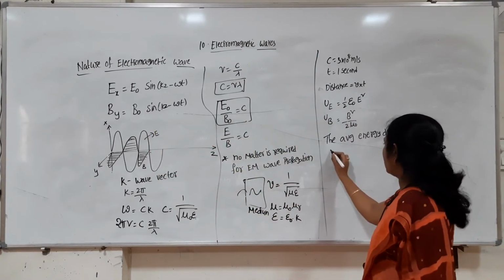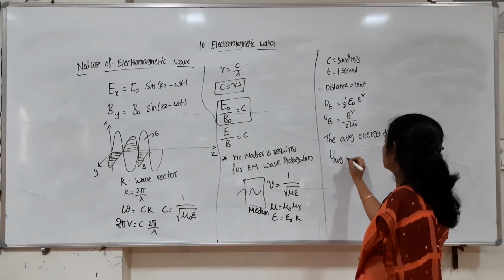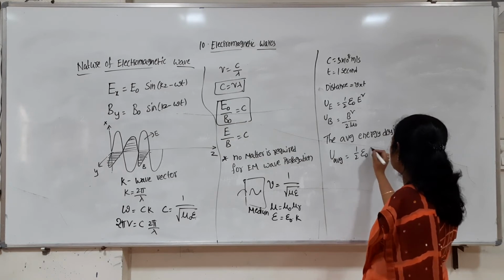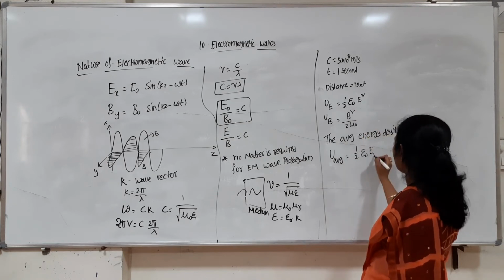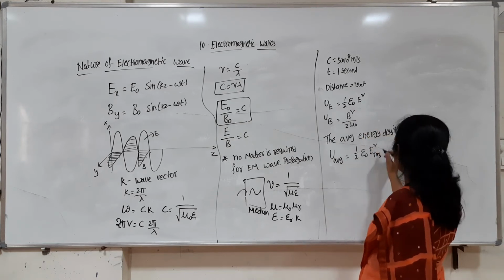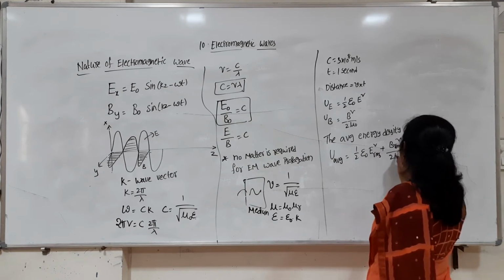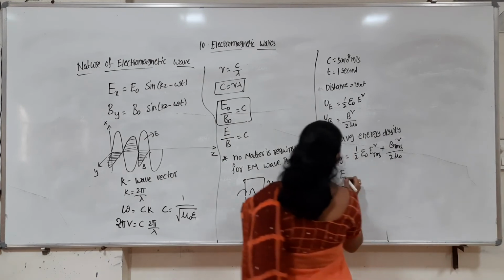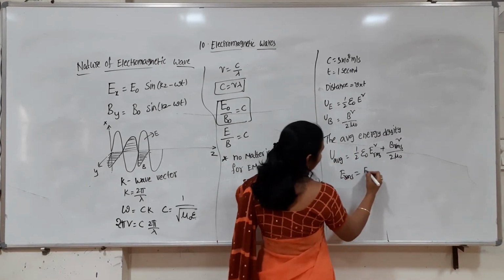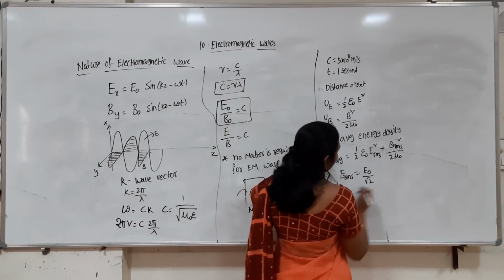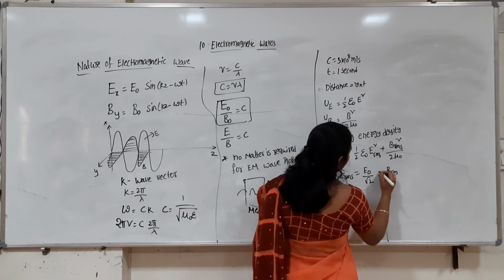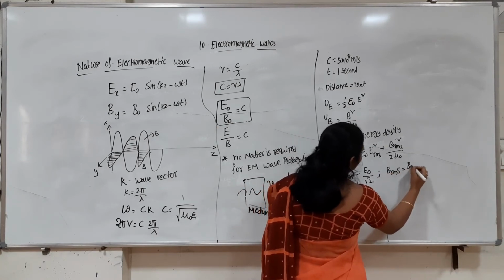So this can be written as U average equals 1 by 2 epsilon naught E RMS squared plus B RMS squared by 2 mu naught. And what is E RMS? E RMS is nothing but the peak value by root 2, and B RMS is also the peak value by root 2.